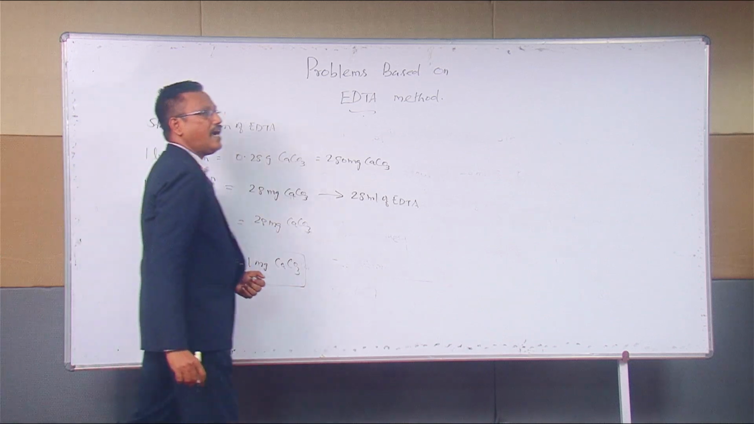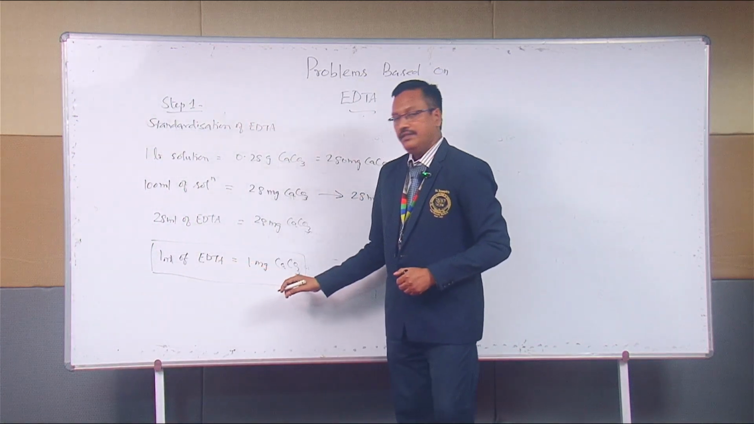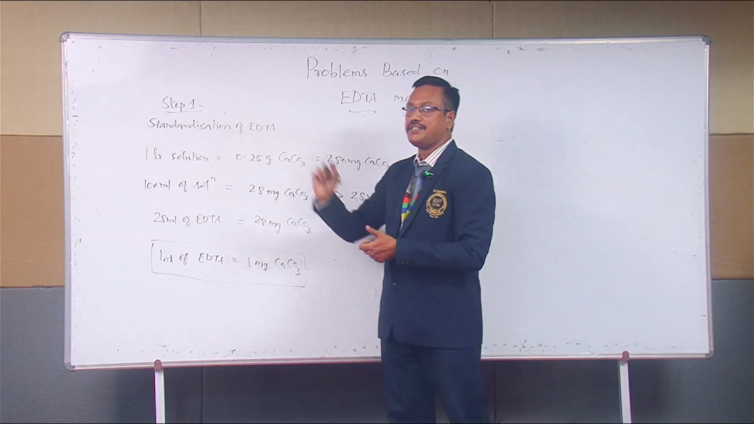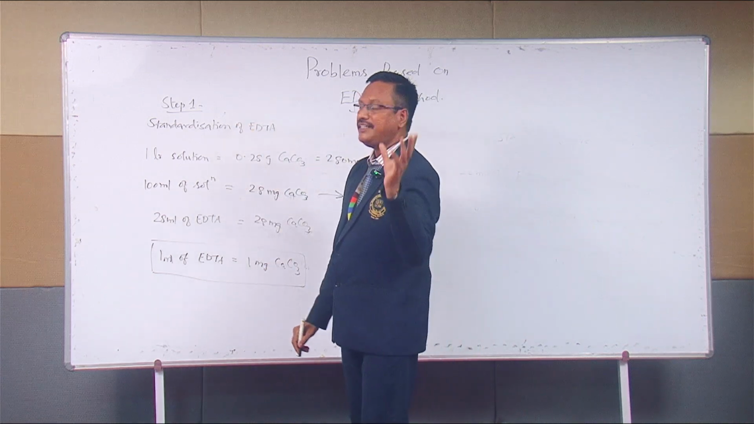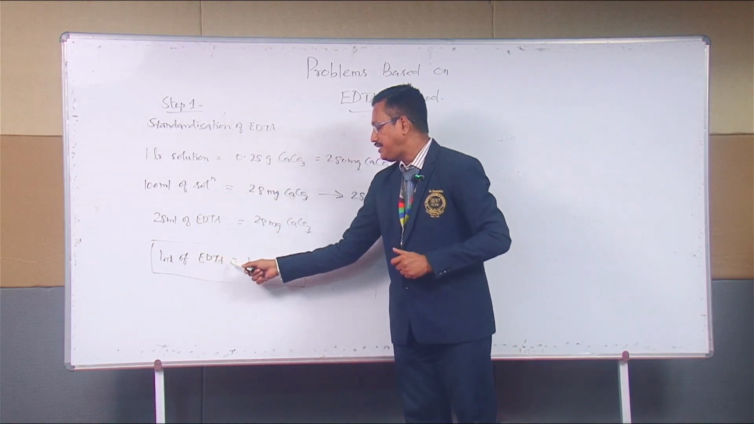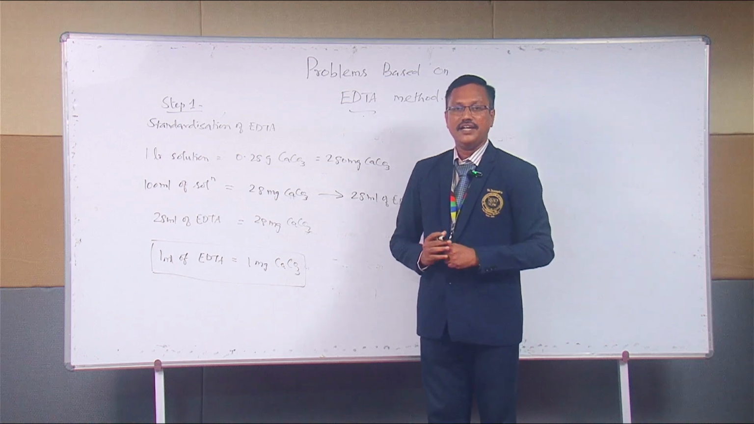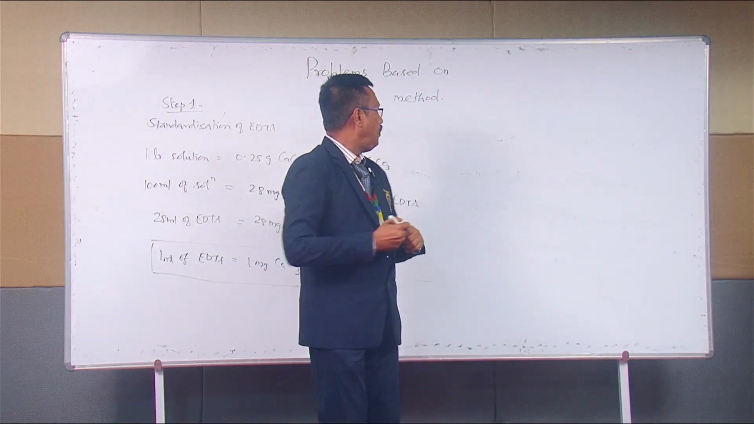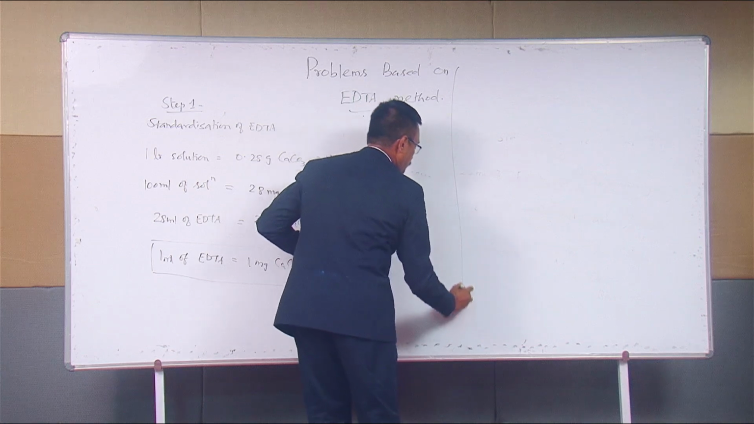This is called standardization of your EDTA solution. This is step 1. We have to standardize that EDTA. Standardization of EDTA arrives at 1 ml EDTA is equal to 1 mg calcium carbonate. This is the standard formula we are arriving at. That's it. Now we are going for step 2.